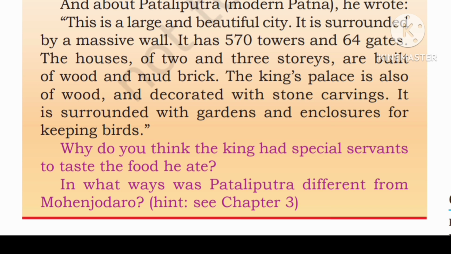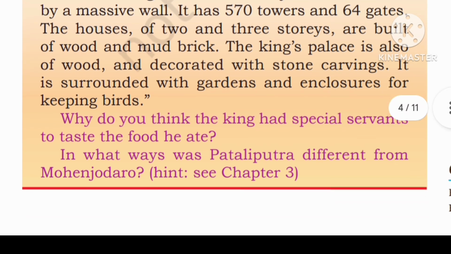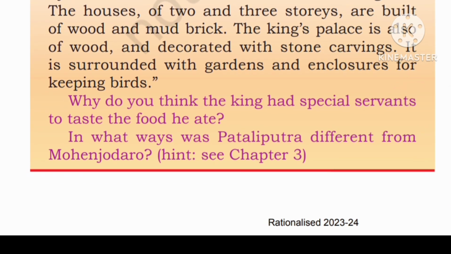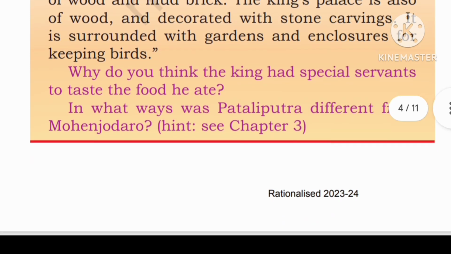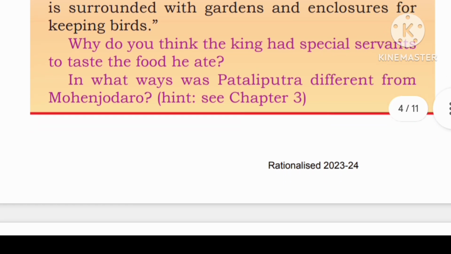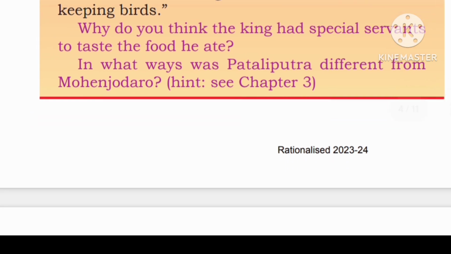And about Pataliputra, modern Patna, he wrote: This is a large and beautiful city. It is surrounded by a massive wall. It has 570 towers and 64 gates. The houses of two and three stories are built of wood and mud bricks. The king's palace is also of wood and decorated with stone carving. It is surrounded by a garden and enclosures for keeping birds. What do you think? The king had a special servant to taste the food he ate.